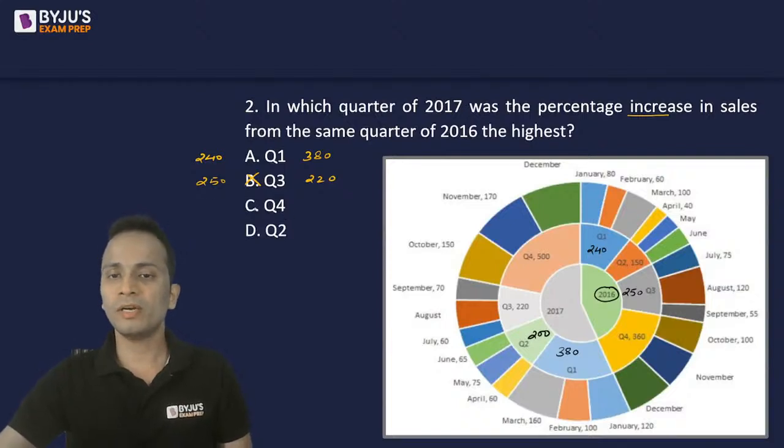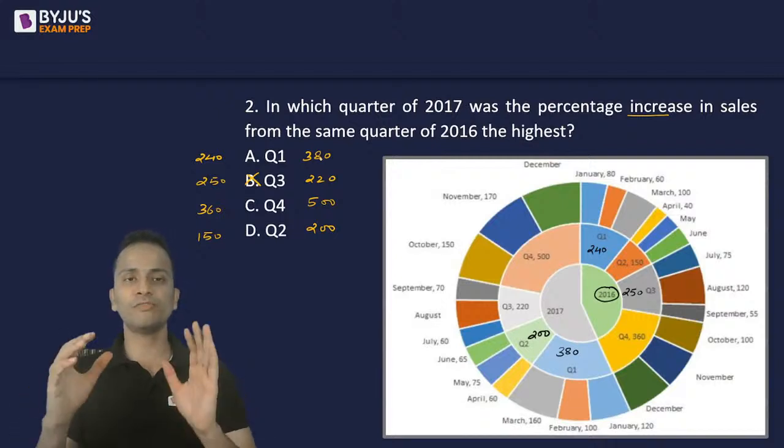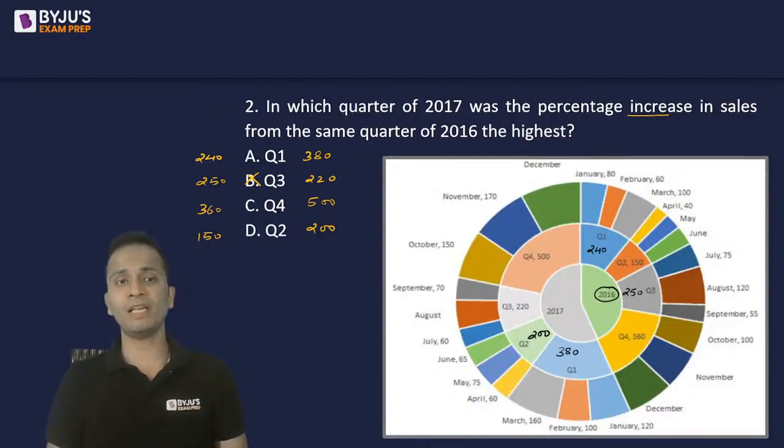For quarter 4, the value was 360 and the new value is 500. And quarter 2, the value was 150 and the new value is 200. All right. So these are the values of the remaining three quarters, quarter 1, quarter 2 and quarter 4. Out of these, we'll have to find out which has the maximum percentage increase.